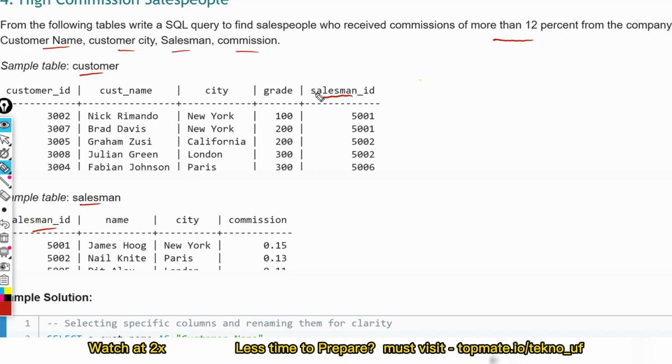is the column name which is common between them. That's why this will be the foreign key in our case. Now just select the customer table.